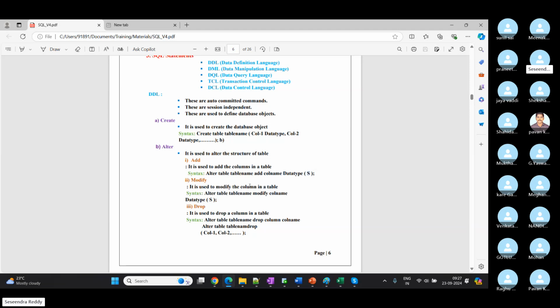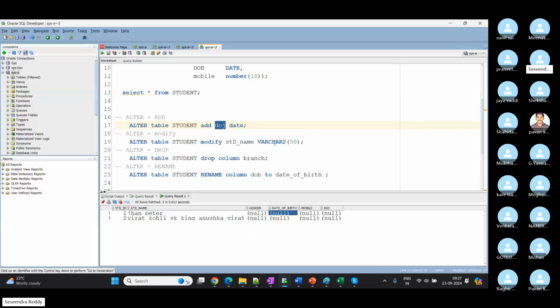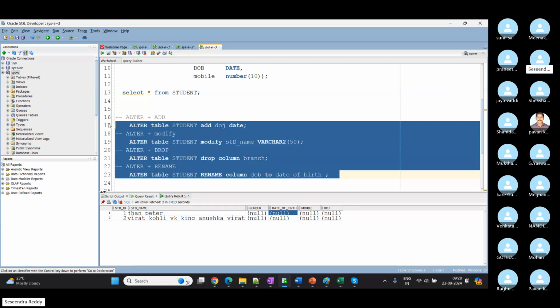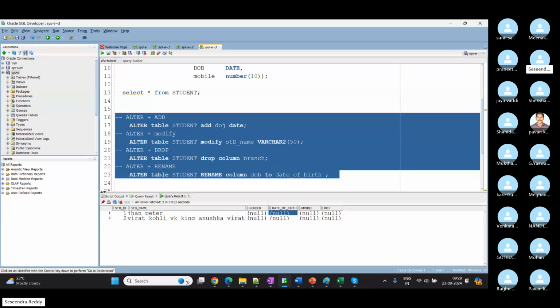Then modify. It is used to modify a column in a table. Modifying is nothing but changing either the data type or the size. Remember that. Don't get confused between modify and drop. Drop totally removes that column from our table. It is not going to be available once we execute this command. And if we want to change a column name, we are going to use rename. So these are the main requirements we see for table structure modifications.